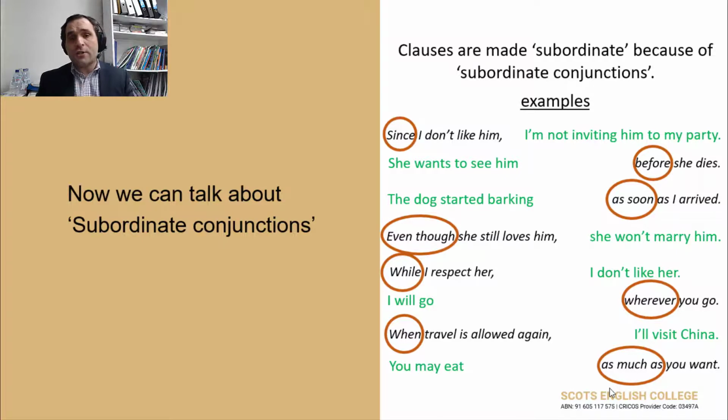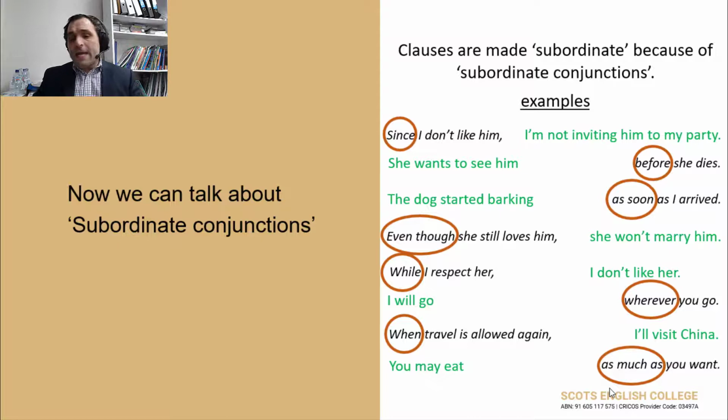So in this situation, the dog started barking as soon as I arrived. I'm telling you when the dog started barking. So in any case, I'm giving you more information when I say as soon as I arrived. So as soon as I arrived is a dependent clause, is a subordinate clause because of the as soon as subordinate conjunction. But the main sentence is the dog started barking.